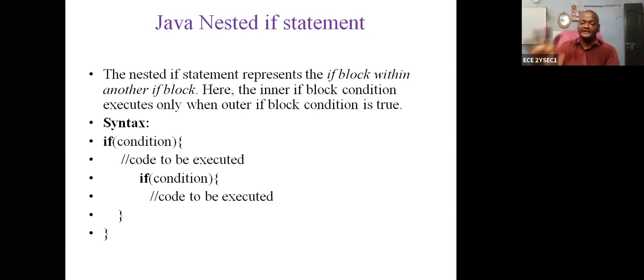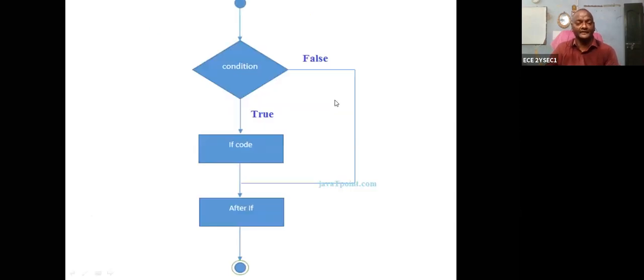Don't apply a single condition for all programs. According to your requirement, you should apply the condition. That's why it is called conditional flow: condition true, execute the program. All right, can anybody say what this flowchart indicates?